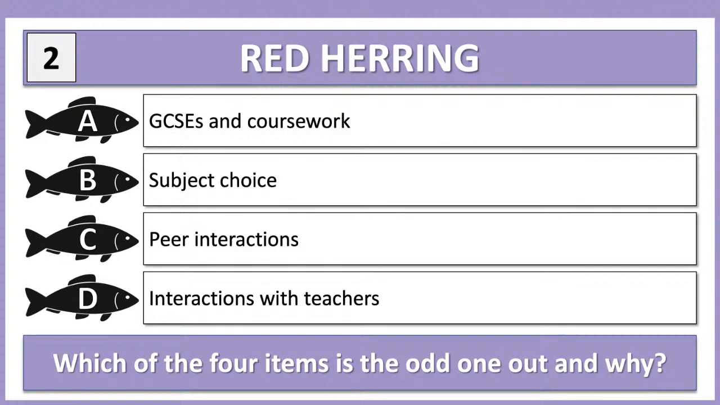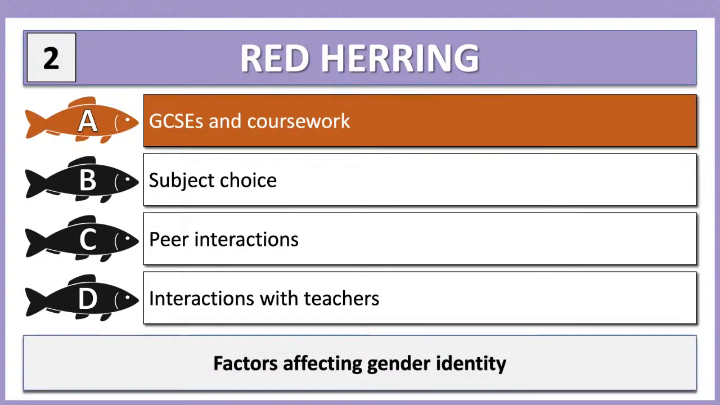Okay. Lots of suggestions coming through here. I'm seeing A, B, C's and D's. I'm not seeing many suggestions why. Let's just see if I can spot a few reasons why students choose certain subjects. Shall we have a look? GCSE and coursework, they're factors affecting gender identity. Okay, we see that, how that might be related. Okay, next one.